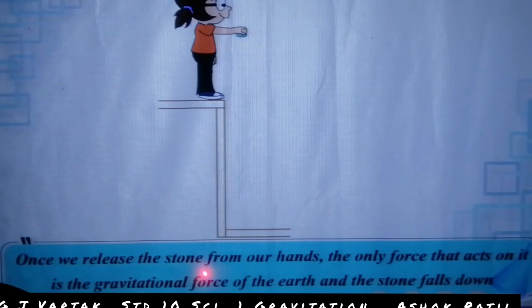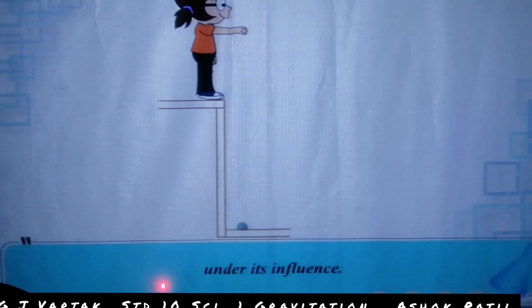Once we release the stone from our hands, the only force that acts on it is the gravitational force of the earth, and the stone falls down. Look at here. There is only one force acting on the stone, that is the gravitational force, under its influence.